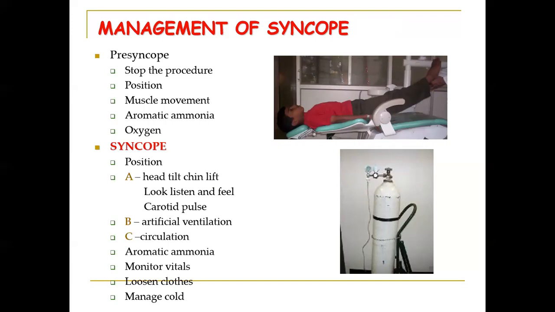That acts as a respiratory stimulant and increases the supply to the brain. Oxygen can be given to the patient, and if the patient is in syncope, position the patient properly. A, B, C has to be carried out. Head tilt, chin lift. Look, listen, and feel. The cardiac pulse should be palpated. Give artificial ventilation to the patient and check the proper circulation. Aromatic ammonia, monitor the vitals, loosen the clothes of the patient, and manage the cold for the patient.